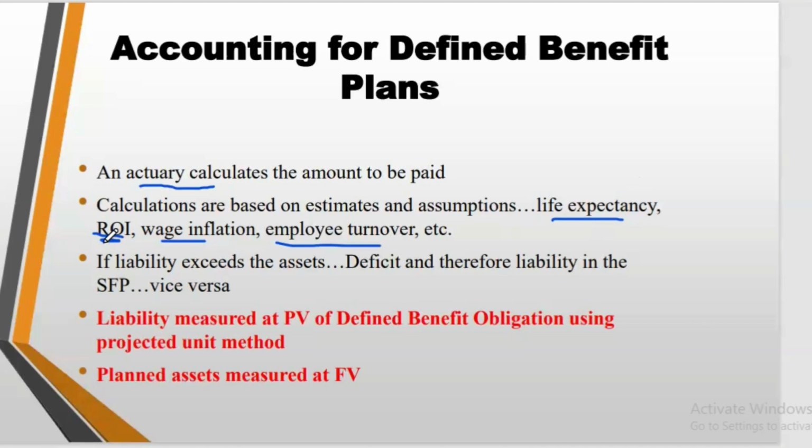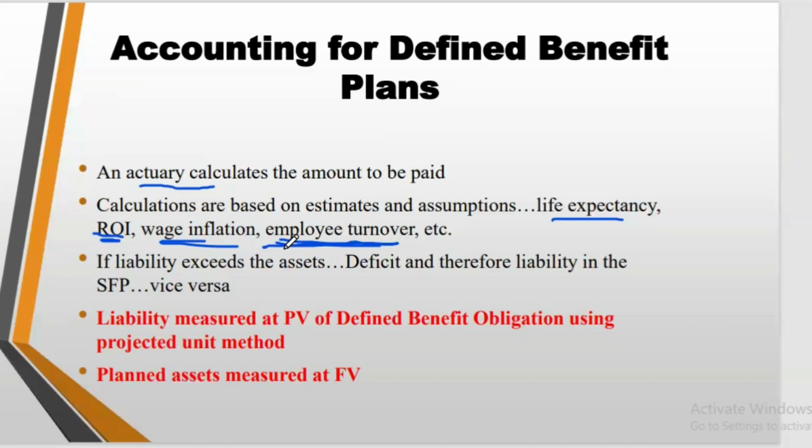The return they get. Because we said with the defined benefit plan, the entity creates a fund and they manage the fund themselves. So how much would they get from that fund, from that investment? And then wage inflation, how much would the wage increase? And then employee turnover. Employee turnover means the rate at which employees come and leave the entity. So they factor in all these things when they are computing their values.